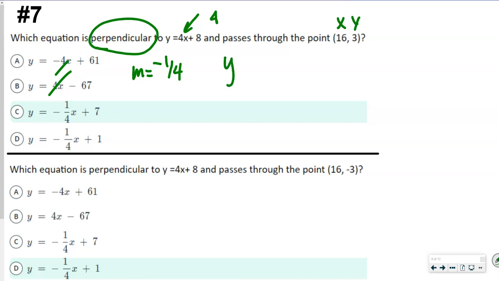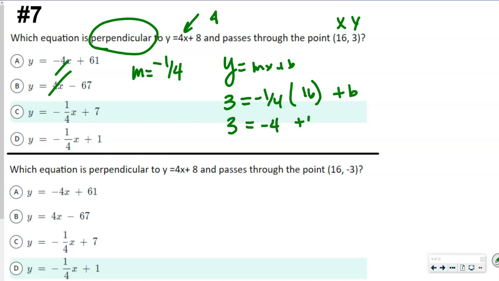So when we do this, we're going to use the equation y equals mx plus b. So that's going to be 3 equals negative 1/4 times 16 plus our b. So 3 is going to be equal to negative 4 plus b. So we have to add 4 to both sides. So b is equal to 7. So that's why the answer was C.